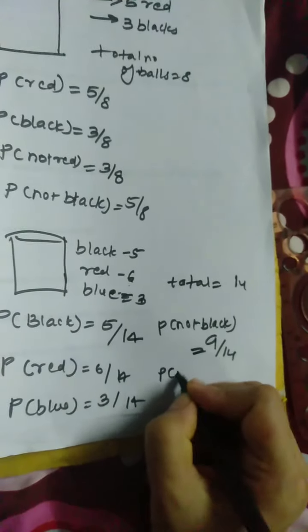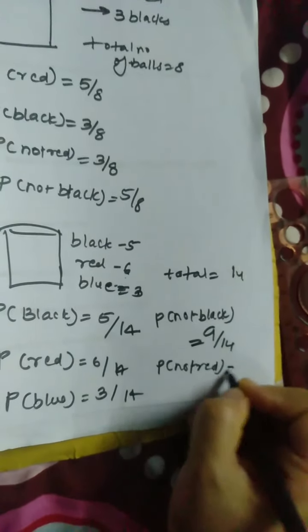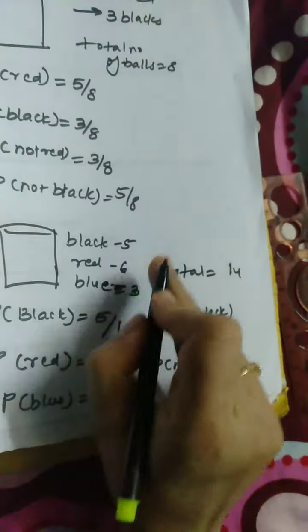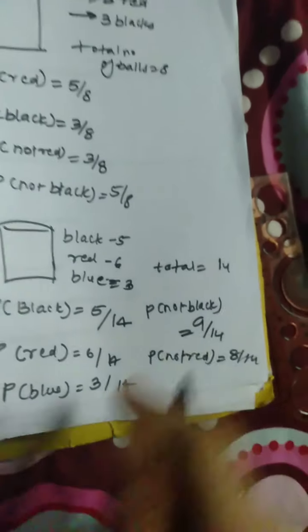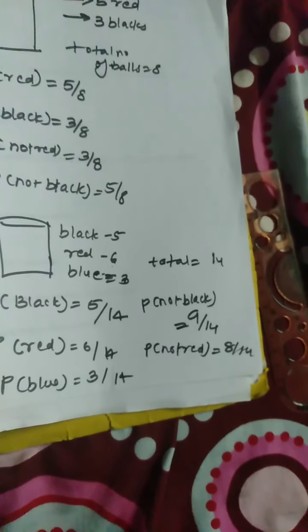Similarly, you can go for not red. Not red means other than red. It is black and blue. 5 plus 3, 8 by 14. Similarly, you can go for not blue also.